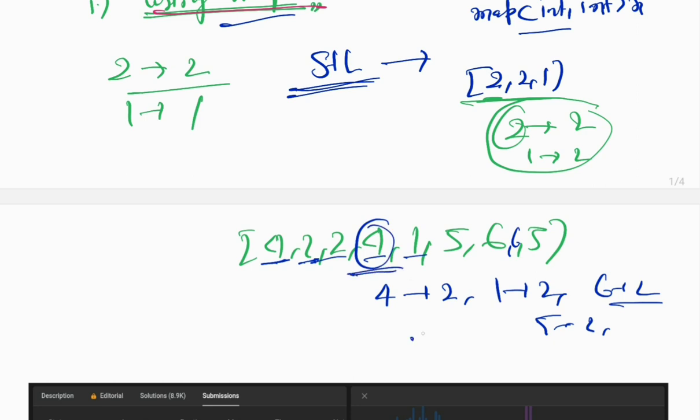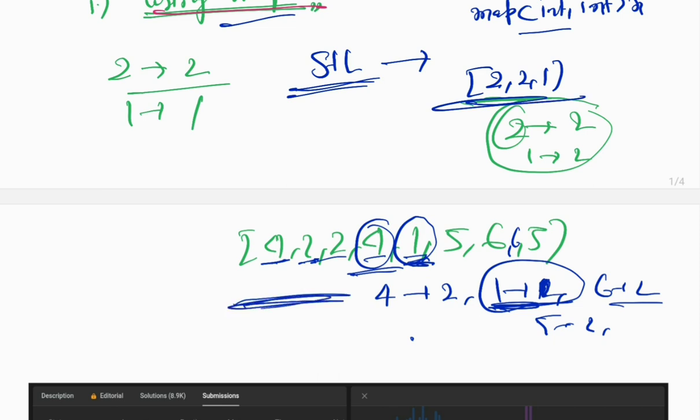But 1 appears just once. So this is our answer: 1 appears only once, and the frequency of 1 is 1. Now what we observe is that whenever the frequency of an element is just 1, that is our answer. So now we got the intuition.